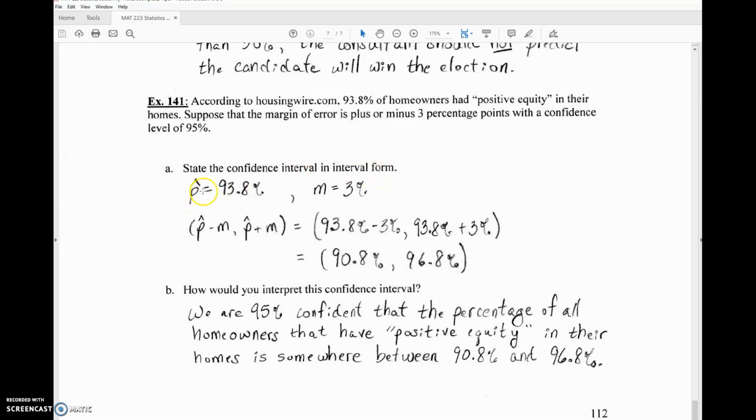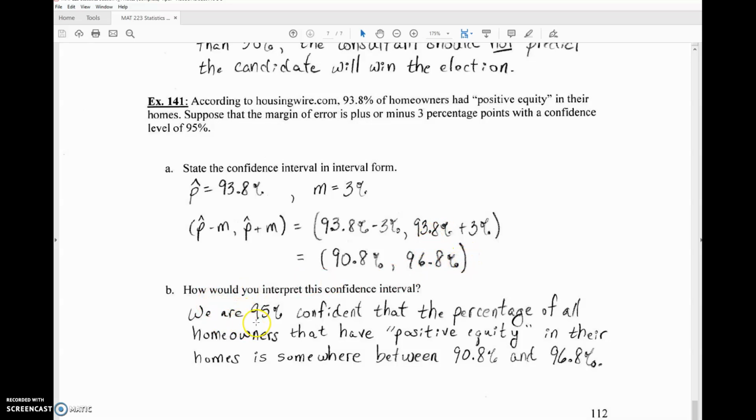Our sample proportion, in this case written as a percentage, is 93.8% of homeowners having positive equity. The margin of error, however, is 3%. So we have to subtract 3% and add 3%. That's what they mean by plus or minus 3 percentage points. When you subtract 3%, you get 90.8%. You add 3%, you get 96.8%.